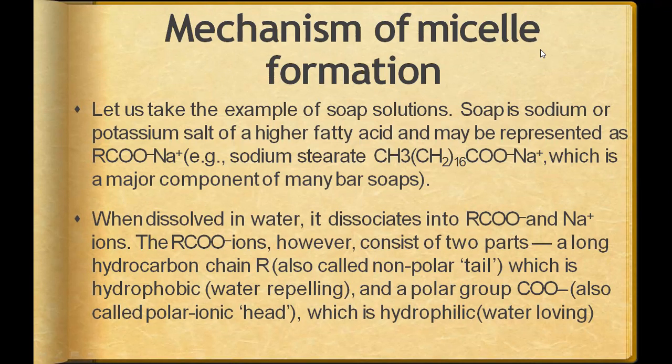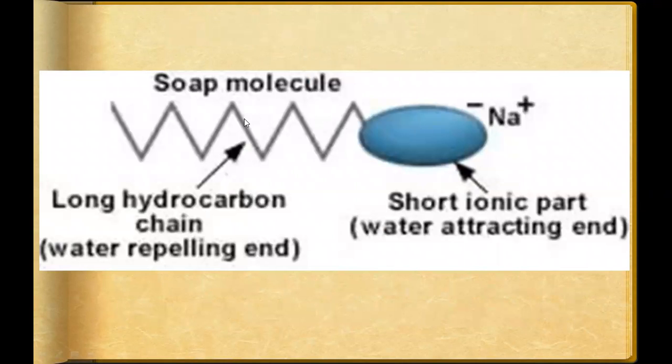A soap molecule has two ends, one hydrophobic and another hydrophilic, as you can see in this diagram. This round part is the ionic head, the short ionic part attracted towards water, the hydrophilic part, and this is the hydrocarbon chain which repels the water.